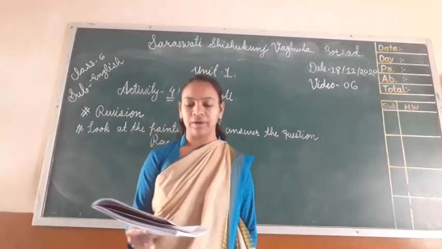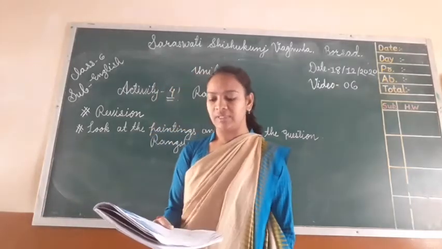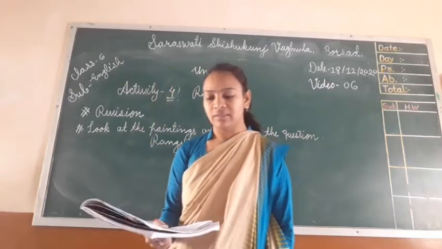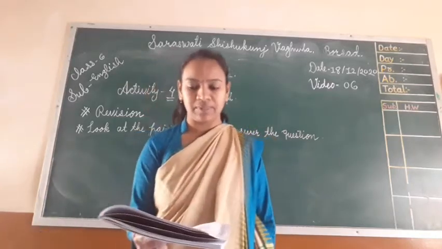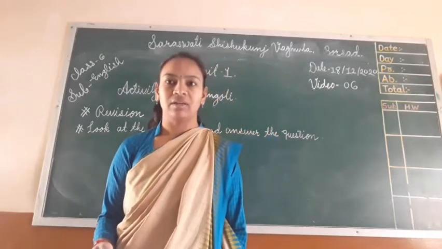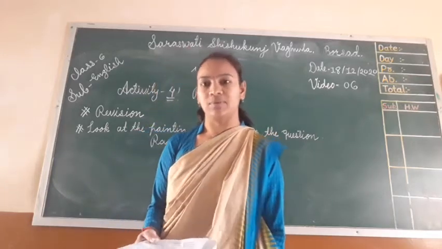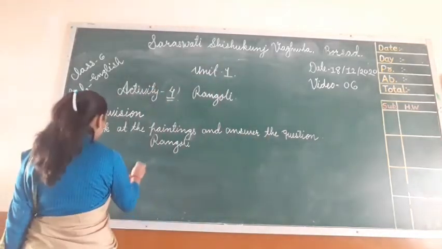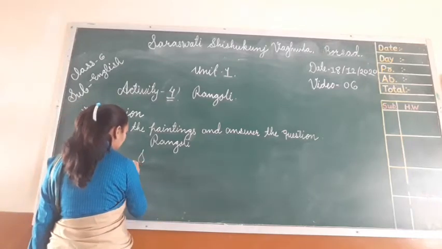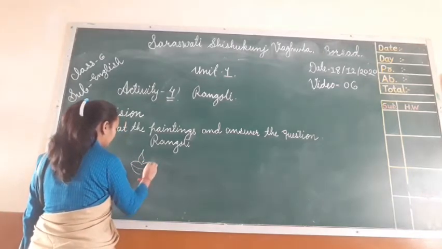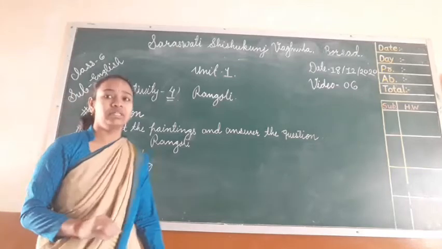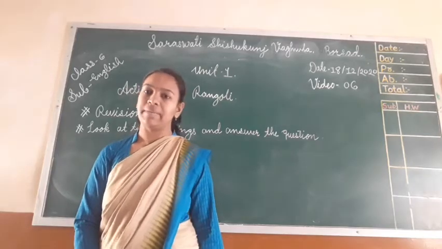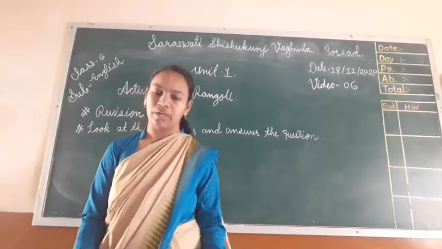Now number third, what shapes are in these rangolis, which kinds of shapes are there? The shapes of the rangoli are like lamp shapes, then periphery and peacock design shapes. Lamp means that kind of lamp is there. So then there are periphery and peacock designs in the painting, in the rangoli.